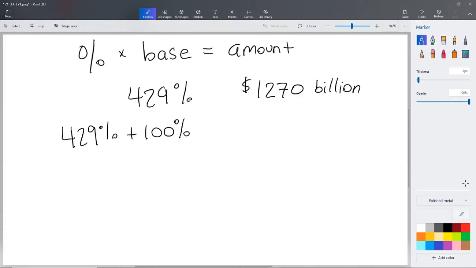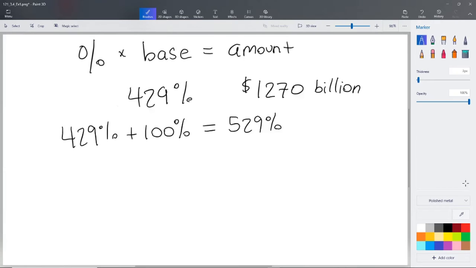And these problems don't usually do that. It's kind of a hidden value. So we're going to add that 100% in to start with and say really our percent then is 529%. The same thing would go if they told us it was minus 42%, let's say. We would take that minus 42% and add 100 before we used it as our percent in the problem.